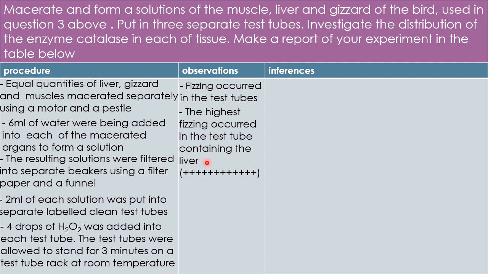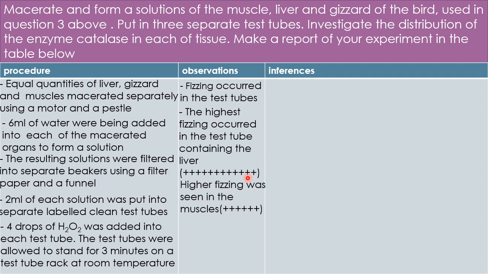The higher the number of plus signs here, the higher the fizzing. Okay, fizzing, you can treat as the same thing as effervescence, that's bubbles of gas. Good. So the highest fizzing occurred in the test tube containing the liver, and the reason for that is that the liver is the most metabolically active organ in the body of the bird, even in our body as well. So it has to contain the highest amount of catalase enzyme.